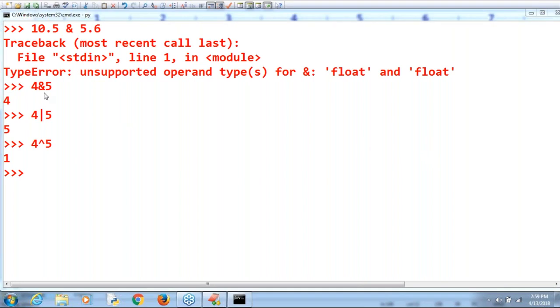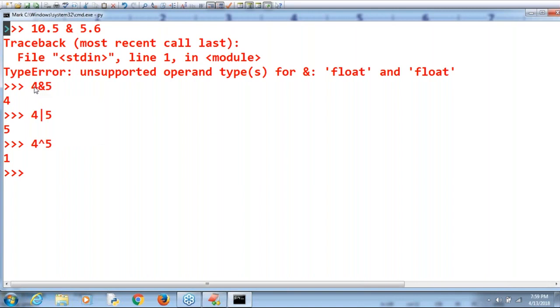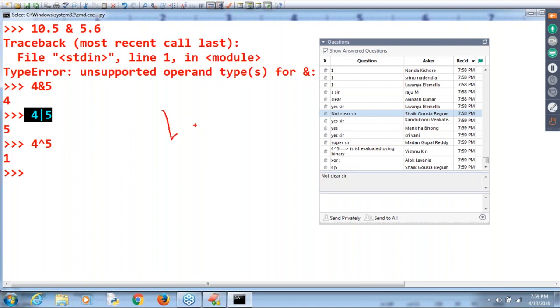Sir, the AND operator. Can you please observe that? AND operator: if both the bits are 1, then it is 1. If at least one bit is 0, then it is 0. Can you try 4 or 5? Let me explain. 4 or 5. Observe the bits carefully. 4 means 1 0 0. 5 means 1 0 1.